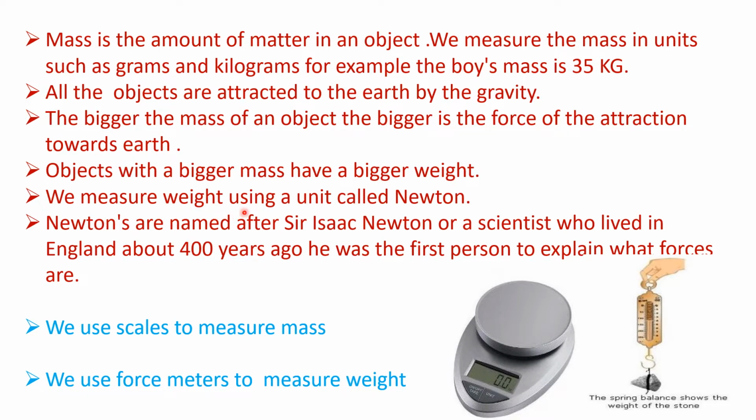What is the amount of attraction on an object caused by gravity? Objects with a bigger mass have a bigger weight. The objects which have a bigger mass have a bigger force of attraction, and they also have a bigger weight. Weight comes where there is a force of gravity. If there is more force of gravity, then the weight will be more.